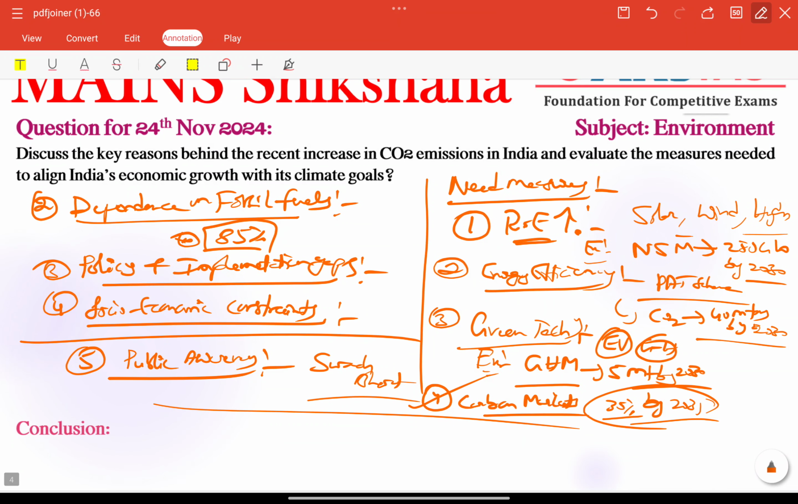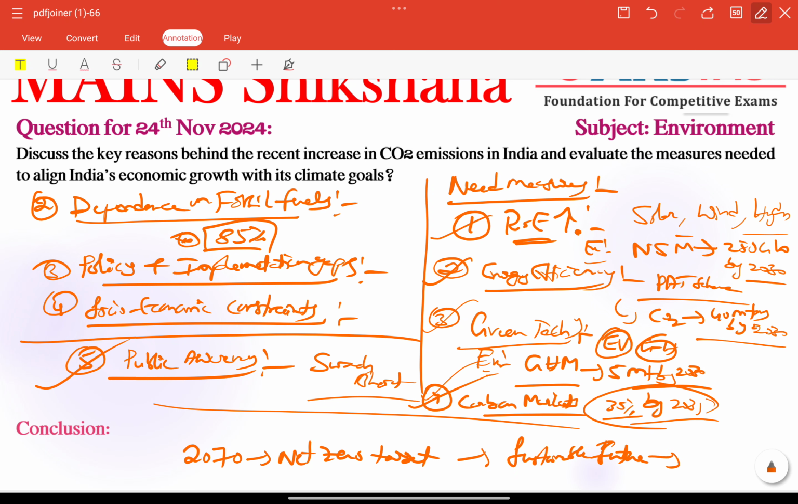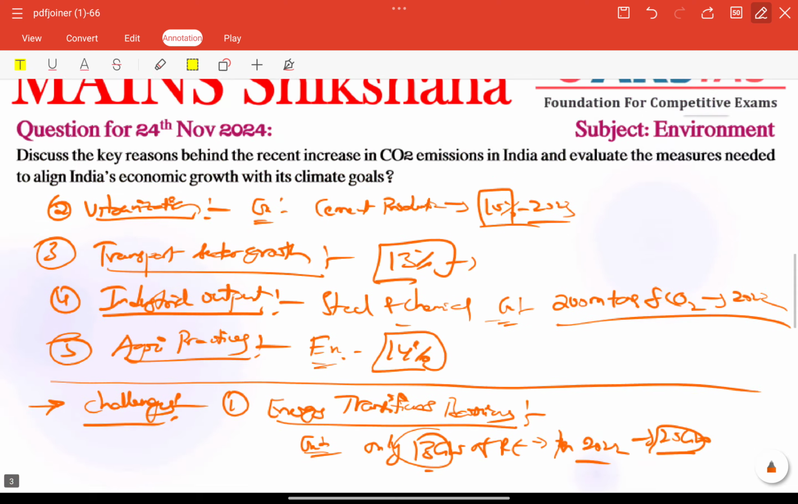In the final conclusion, as a futuristic note, through renewable energy, industry modernization, and public participation, we are talking about all this information. If we follow the above measures, India can achieve its 2070 net zero target and pave the way for a sustainable future. That is very important here. Here we can talk about SDG Goal 13, climate action. So this is the perfect structure according to the demand of the question.